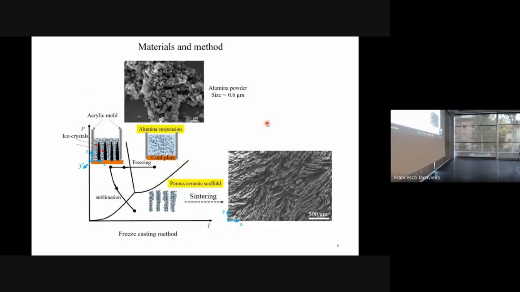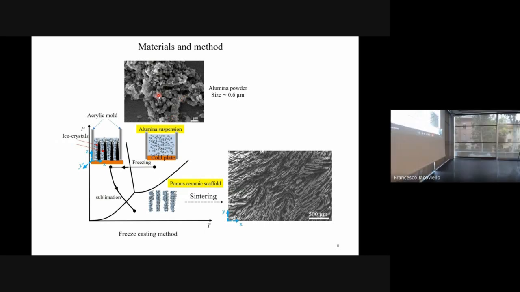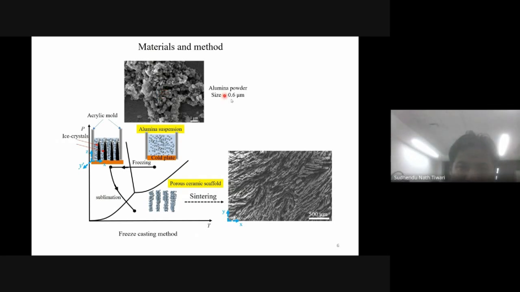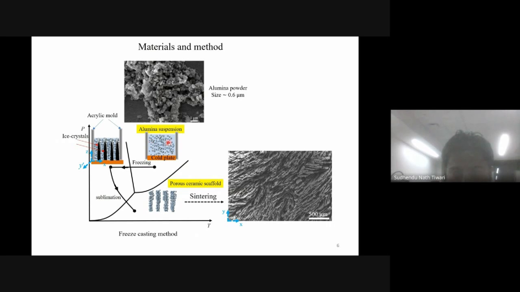So now the question is, how can we artificially produce this kind of material? One feasible strategy is the freeze casting method. In the freeze casting method, I have taken alumina powder, which is a ceramic, with an average size around 0.6 micron. Then I made an aqueous alumina suspension by keeping 20 volume percent alumina and the rest water, and added some organic additives as well as a dispersant.